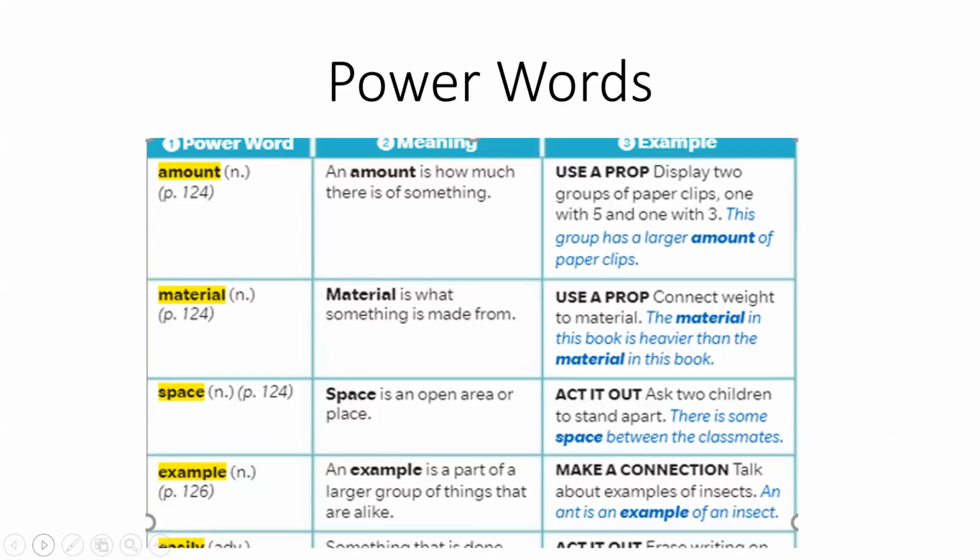And here are our power words. And these are words that we did yesterday too. So we're just going over them again. The first word is amount. An amount is how much there is of something. So it's how much there is of something. And then the word is material. Material is what something is made from. And then there's space. Space is an open area or place. An example. An example is part of a larger group of things that are alike.